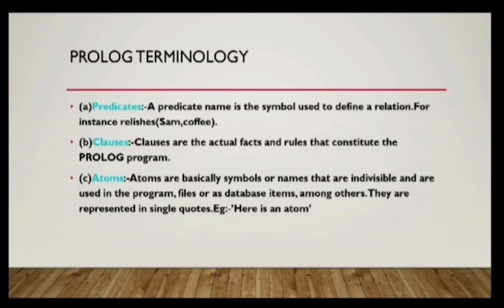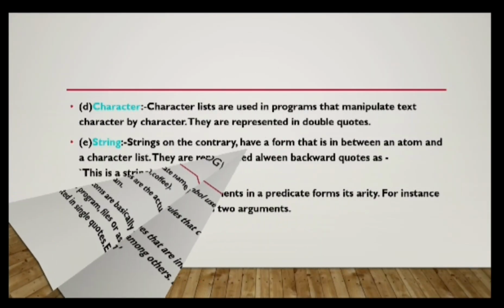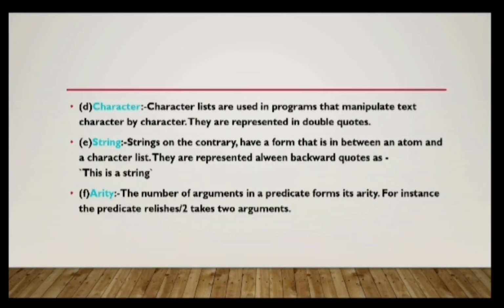Atoms are basically symbols or names that are indivisible and are used in the program files or database items, among others. They are represented in single quotes. Here is an atom. Then character lists are used in programs that manipulate text character by character. They are represented in double quotes. Items are represented in single quotes and characters are represented in double quotes. Then the next one, strings. Strings, on the contrary, have a form that is in between an atom and a character list. They are represented in backward quotes. As you can see in this example, in backward quotes, this is a string.